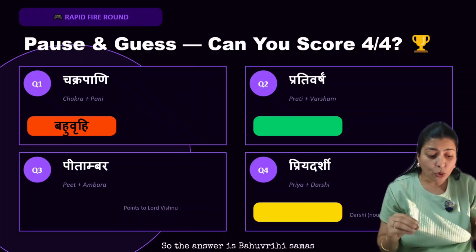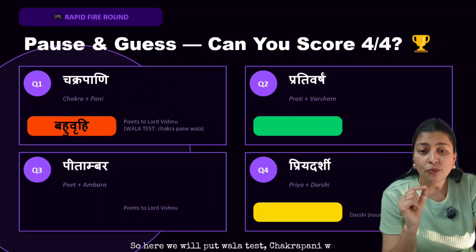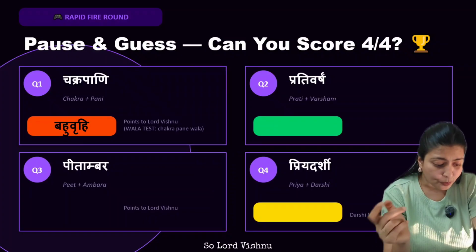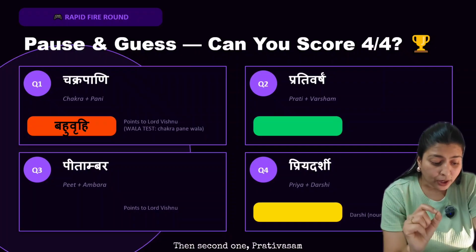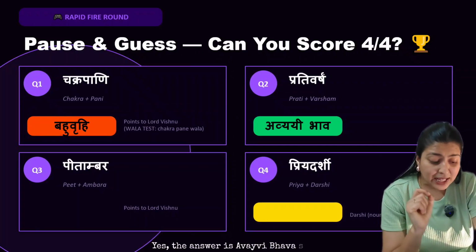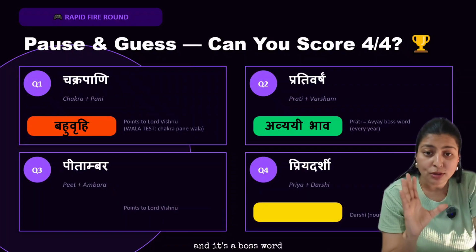So the answer is Bahuvrihi Samas. It points to Lord Vishnu. So here we will apply the Wala test. Chakrapani wala. So Lord Vishnu. Then second one, Prativasham. So here is the hint. Starts with Prati. Yes, the answer is Avyayibhav Samas. Here Prati is avyay and it's a boss word.